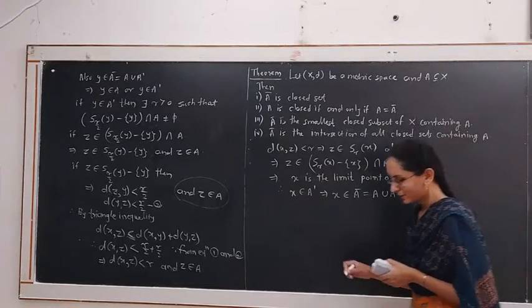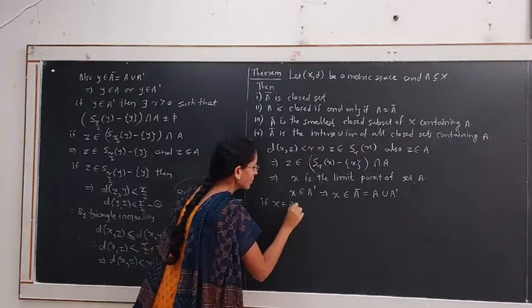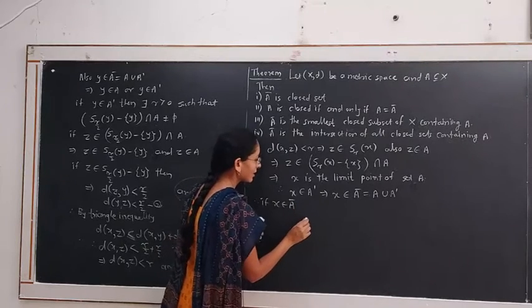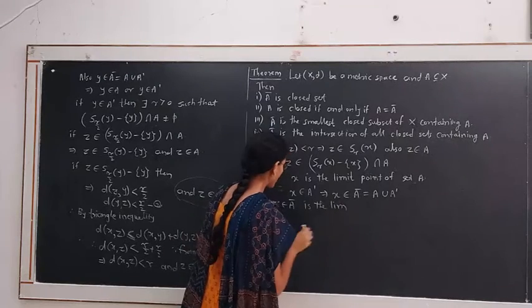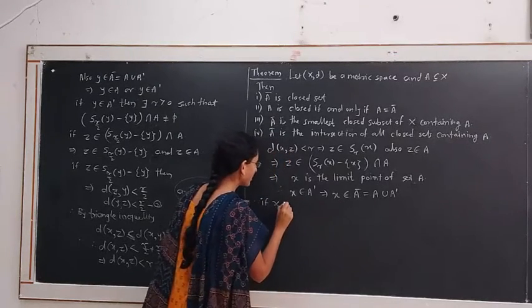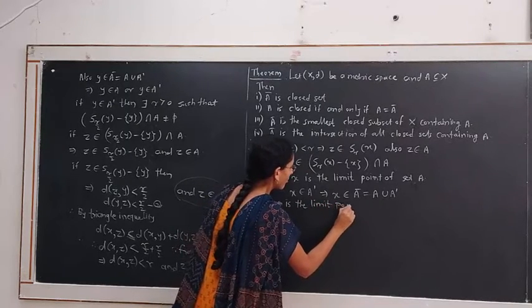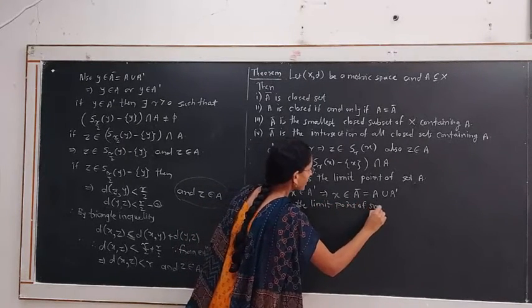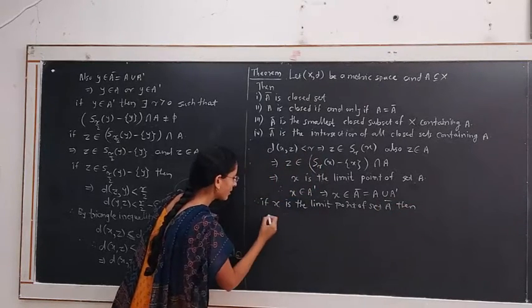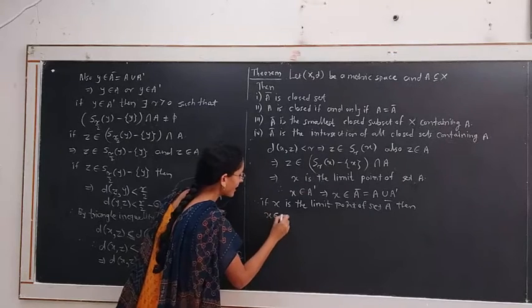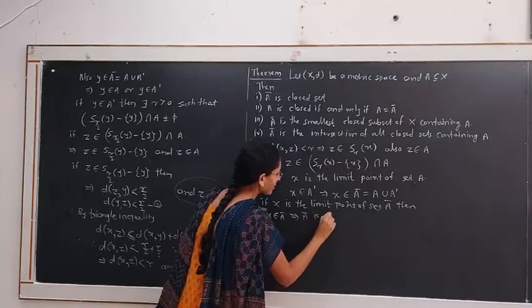Therefore, what we proved is: if x is the limit point of set A closure, then A closure contains the point x, or x belongs to A closure. This implies A closure is a closed set.